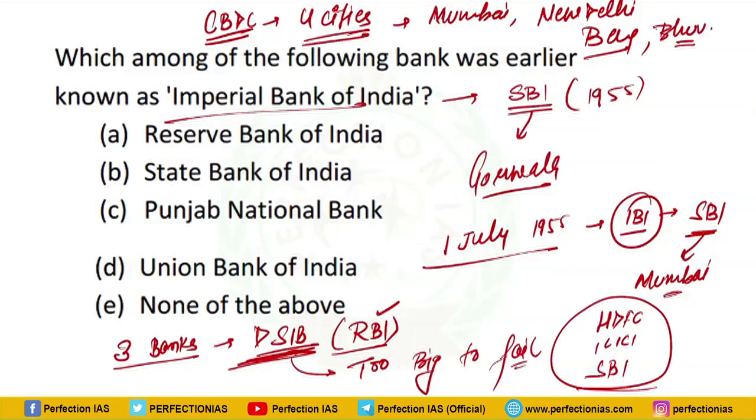Initially four banks are going to be associated with this CBDC. Bank of Baroda will come in at a later stage. Initially the four banks are SBI, that is State Bank of India, ICICI, Yes Bank and IDFC Bank.